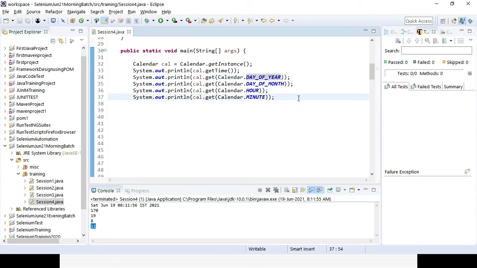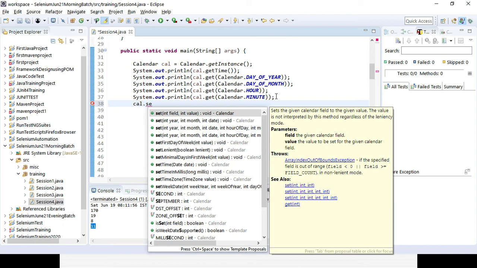Now, if you want to set the date on the calendar, sometimes you need to set the date to some date. So definitely you can set a date. How can you set a date? So calendar dot set. You need to use dot set. Here you can set month, year, and date.